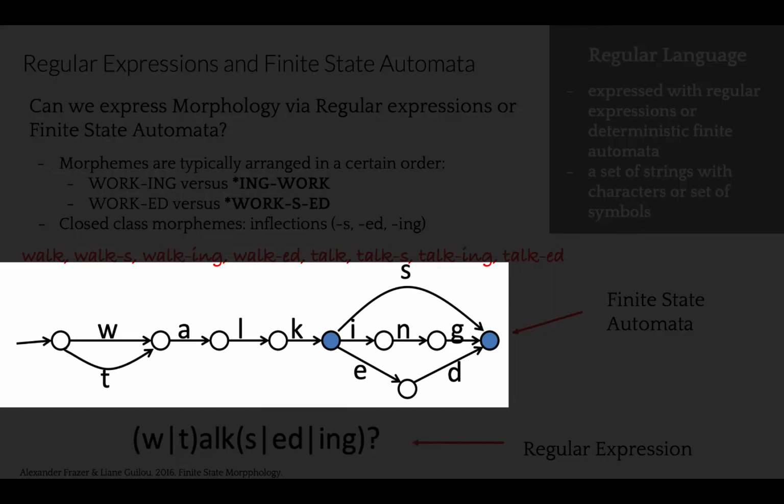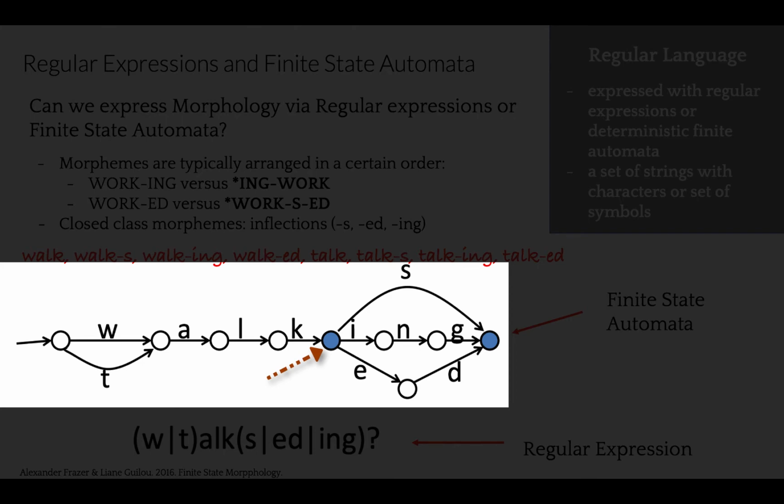Here we have a directed graph for creating morphology rules. We have labeled transitions, states, and one-directional arrows. We also have a start state, and we also define a set of final states marked as blue nodes.